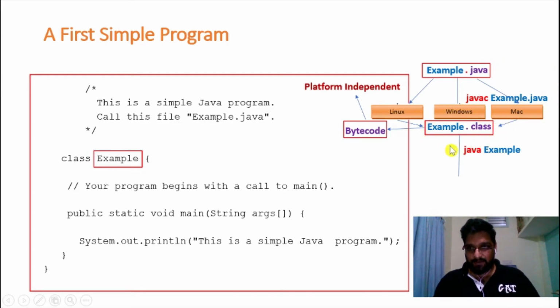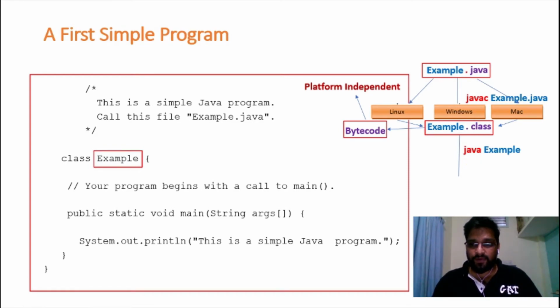But right now with respect to our program, since we have only one class called Example, we are getting only one .class file, that is Example. I repeat, the name of the .class file is based on the name of the class which you have written inside your program. It is not based on the name of your source file, right? Now let us move to this, that is, java Example.